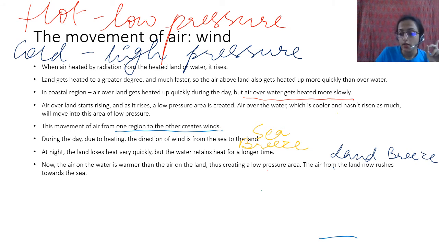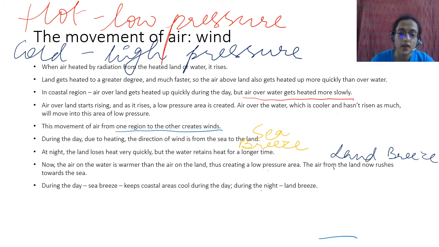Okay? During the day the water is cooler, land is warmer. During the night water is warmer, land is cooler. Higher pressure on the land, lower pressure on the water. Therefore at night from land to water. In the morning water is cooler and land is warmer. Therefore higher pressure on water, lower pressure on land. So because of the density difference, from higher pressure to lower pressure, therefore from water to land, sea breeze in the morning, land breeze at night.